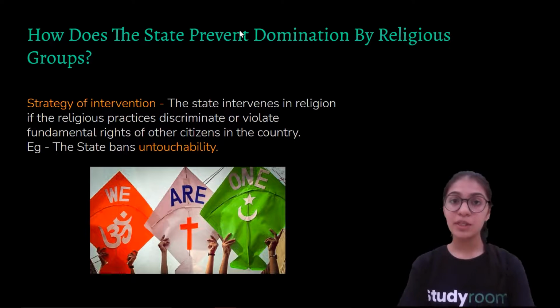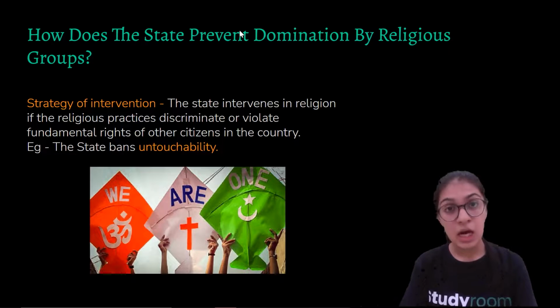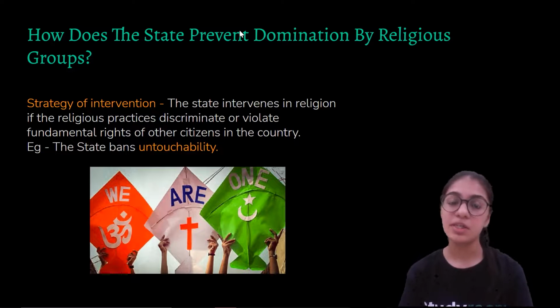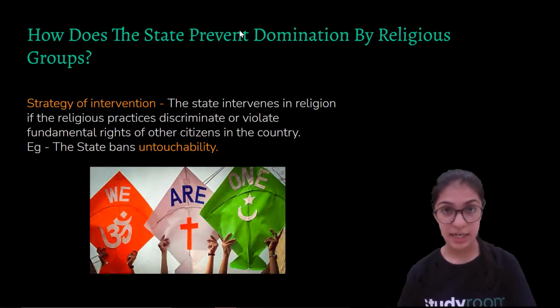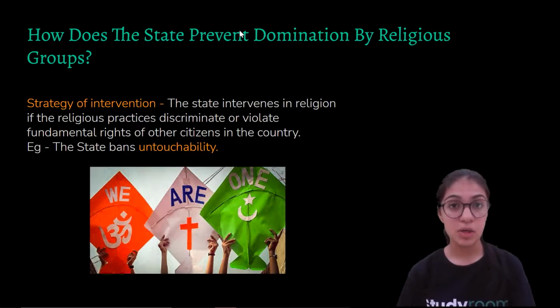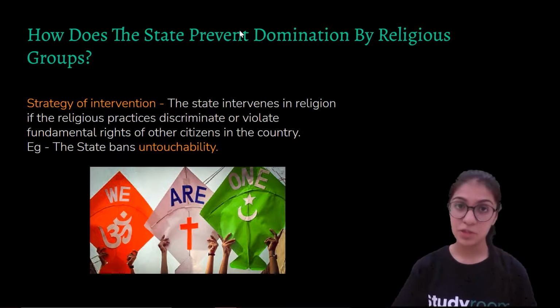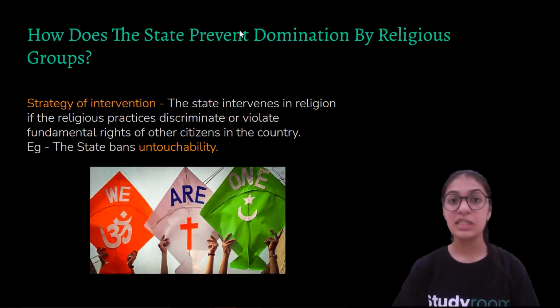We all know that there was a practice of untouchability in India for many years. So what is untouchability? The upper caste used to discriminate against the lower caste. They used to ill-treat them and not give them equal rights, because they considered them lower caste.